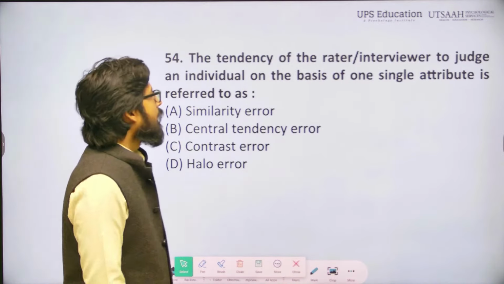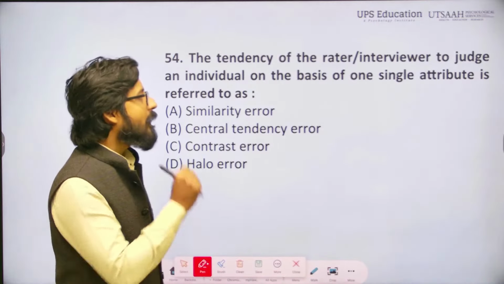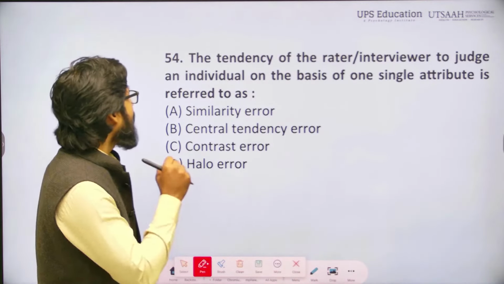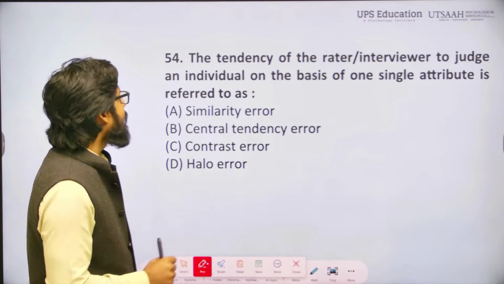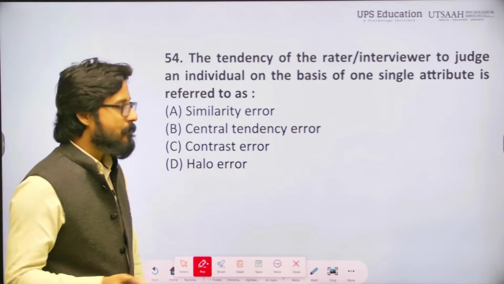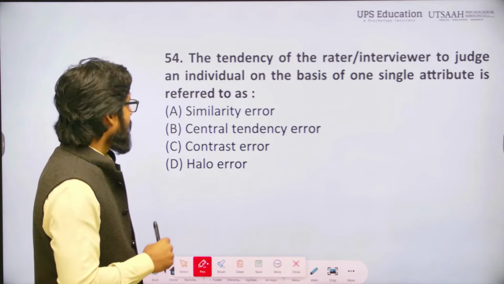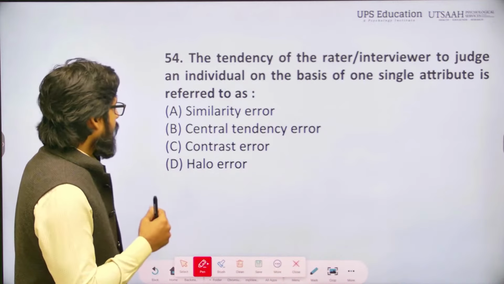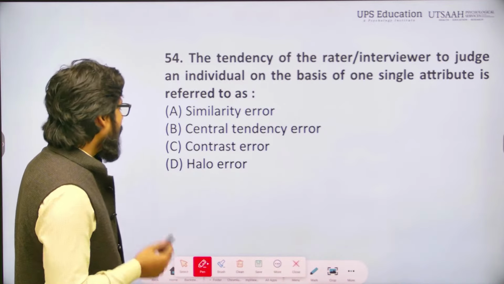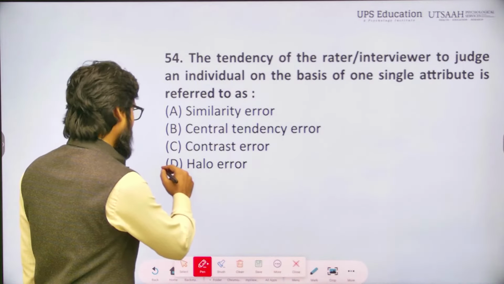Next, the tendency of the rater or interviewer to judge an individual on the basis of one single attribute is referred to as: option A, similarity error; B, central tendency error; C, contrast error; and D, halo error. The correct answer will be D, halo error.